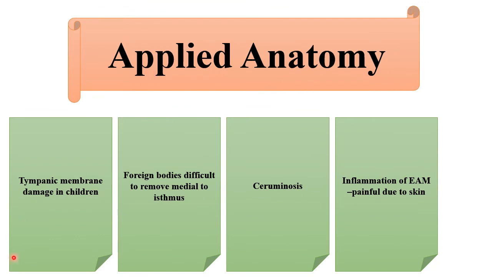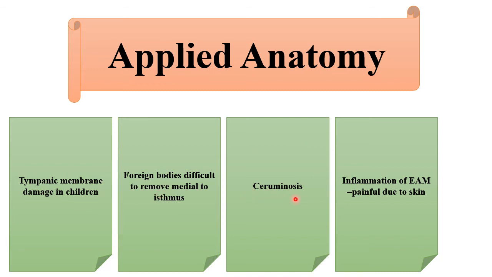Coming to the applied anatomy, tympanic membrane damage in children. I told you previously that in children the bony part is not well developed. As a result, the meatus is very short, so inserting a speculum deep may damage the tympanic membrane. So that is about tympanic membrane damage in children. The other thing is, if any foreign body is stuck at the level of the isthmus, you should be very careful while removing it, because the isthmus is a very narrow part, and it should not be damaged.